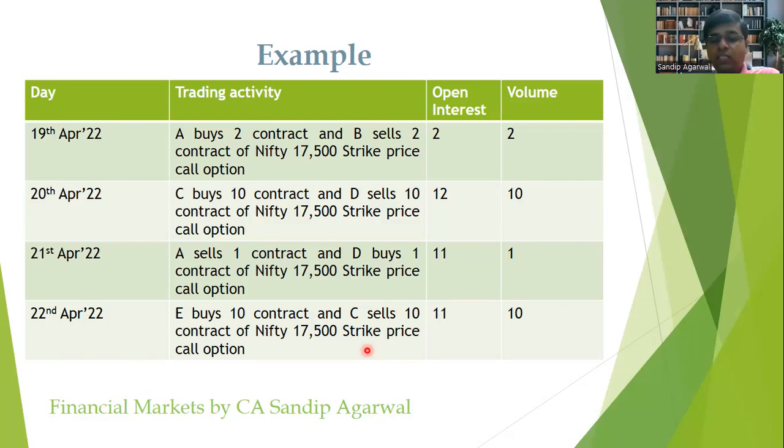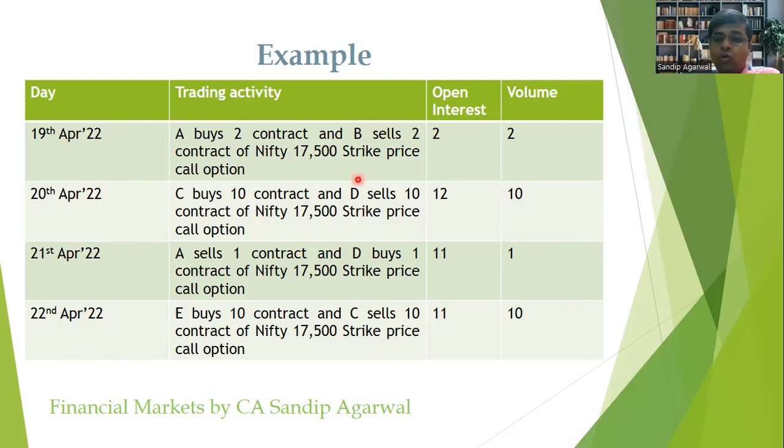So whenever we are going to interpret the open interest, we will always interpret it from the perspective of the seller. Why the seller? Because who is paying more money in the market in order to create the open interest position? The seller. Say, a contract of 17,500 strike price call option in our case is trading at say 50 rupees. Now one contract of Nifty is equal to 50 quantity. So 50 multiplied by 50 is 2,500.